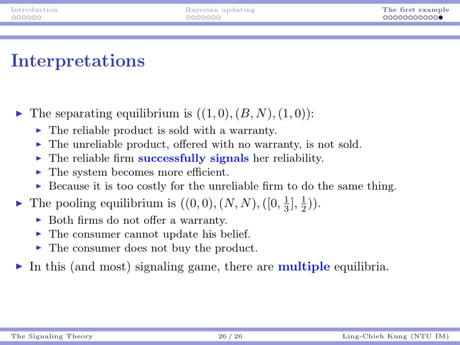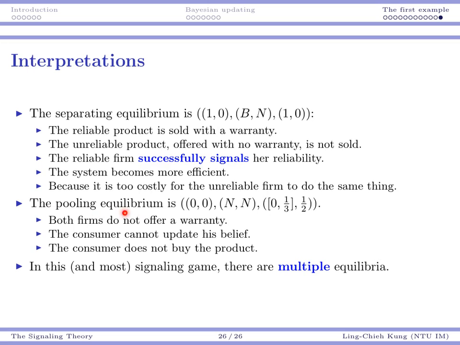And of course, this may be true because the unreliable firm finds it too costly to pretend to have a high reliability, because that cost is really too high. So in this case, the unreliable firm will not deviate to offer a warranty.